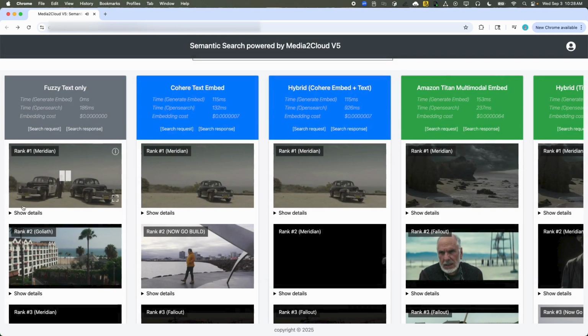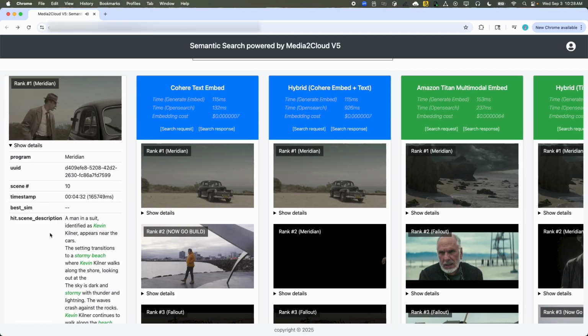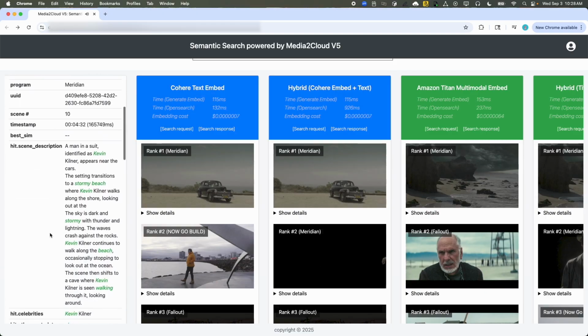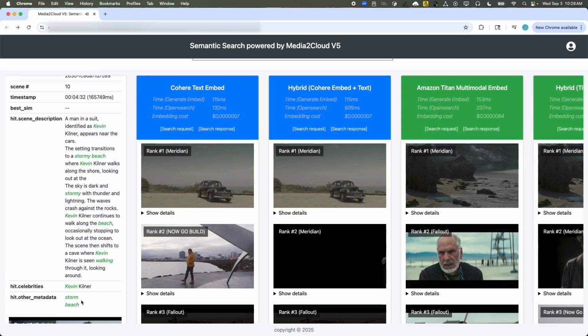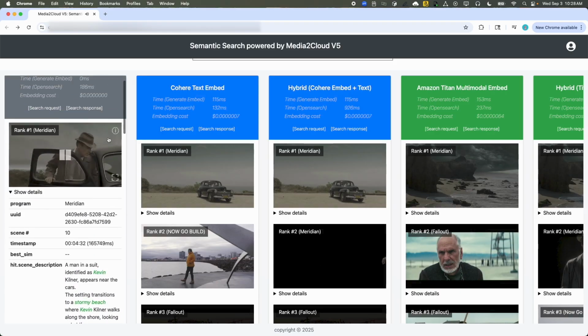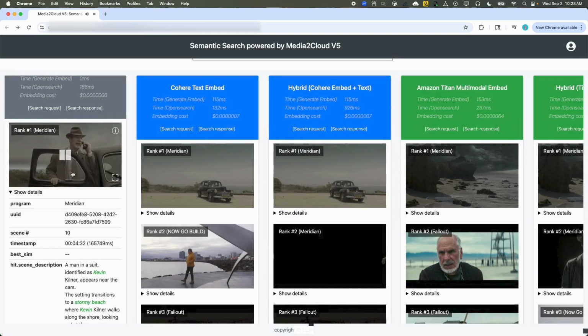If we show the details of the first response, we can see what program this is from, UUID, scene number. There's no best cosine similarity score because, like I said, we're not using any vector embedding. The scene description highlights the keywords that match, and then same things for celebrities and other metadata. And we also have a lovely cost analysis built into the search. And we see that the result is, in fact, Kevin walking on a stormy beach.